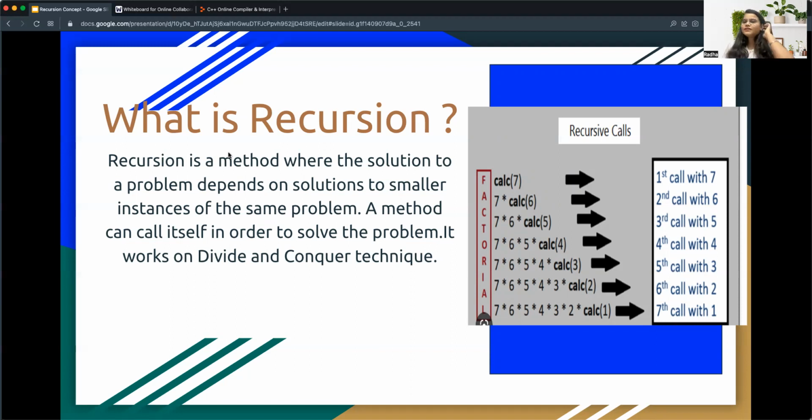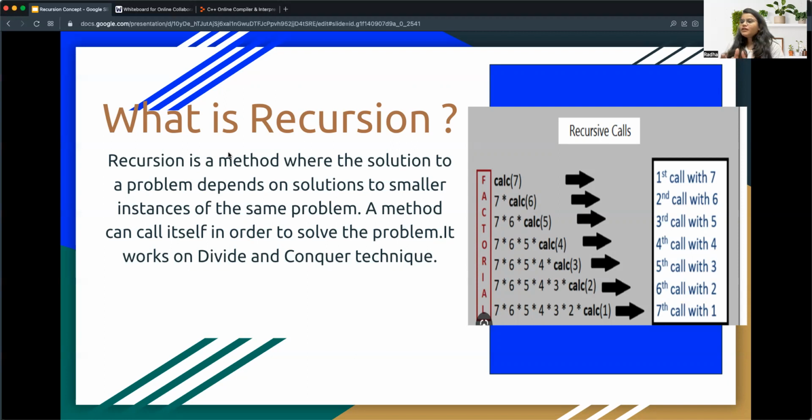For now, suppose you have a very big problem and you want to solve it. To solve that, we break the problem into a smaller version. And how we achieve this is the function will call itself to get the solution of the smaller version.